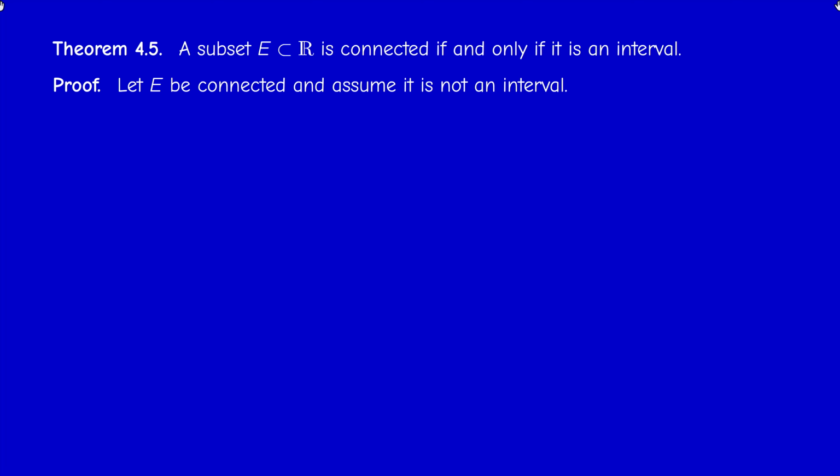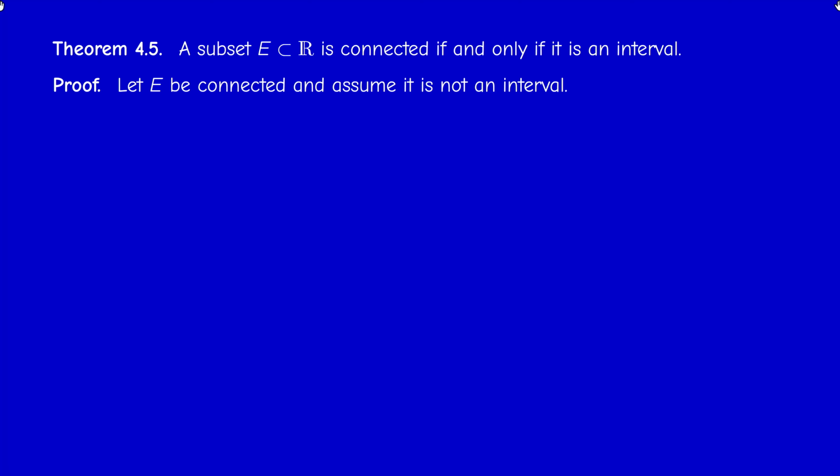Let us prove that if E is a connected subset of R, then it's necessarily an interval. How do I know that it's an interval? An interval of R is just a convex subset of R, which means that if small x and small y belong to E, then all the points between x and y are also in E. This is the definition of an interval. And then we have 11 kinds of intervals, 2 of them being trivial, the empty set and the singleton. Then we have (a, b) open, closed, semi-open, and of course the unbounded ones, (a, infinity), (minus infinity, a), and so on. We can prove that.